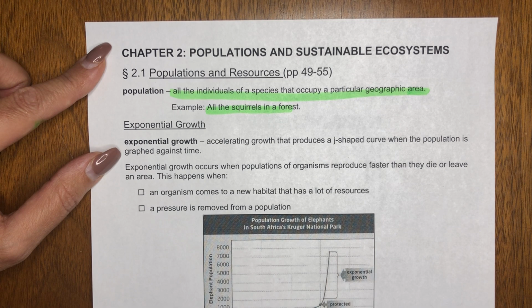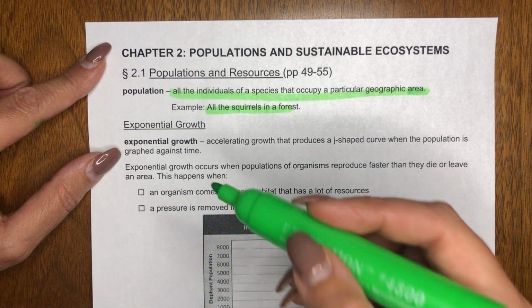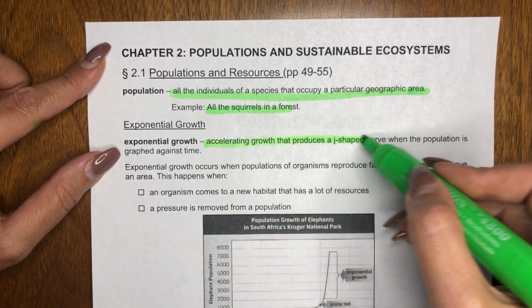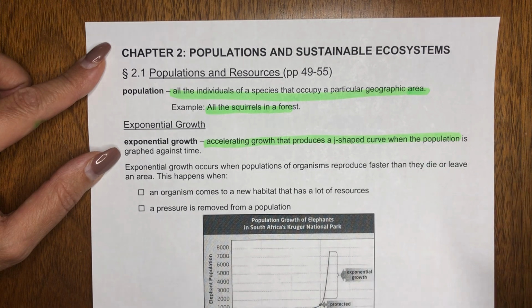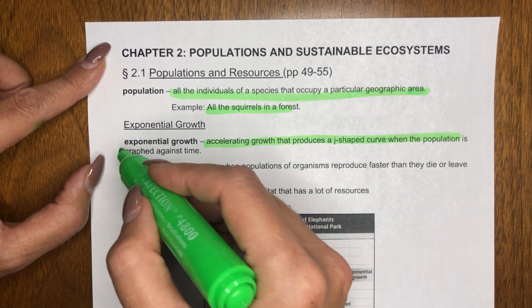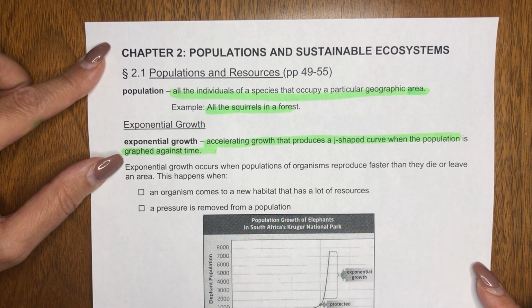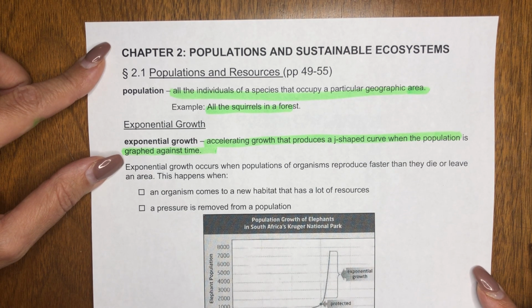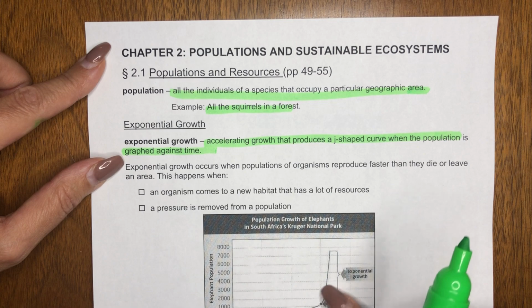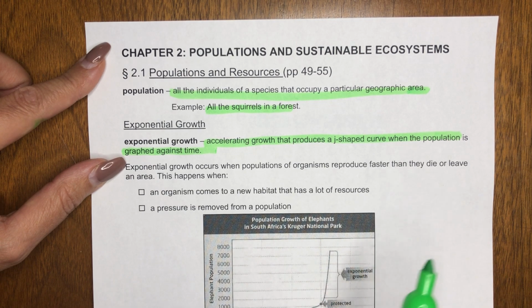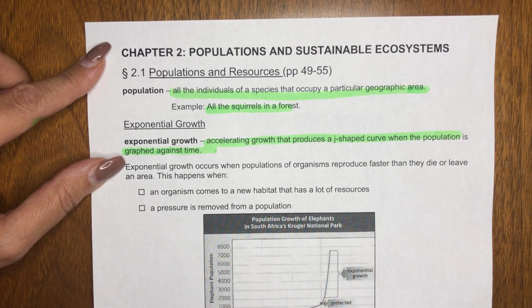This happens when an organism comes to a new habitat that has a lot of resources, or pressure is removed from a population. So the human population is accelerating exponentially. This would also represent what our population looks like, this J curve here.